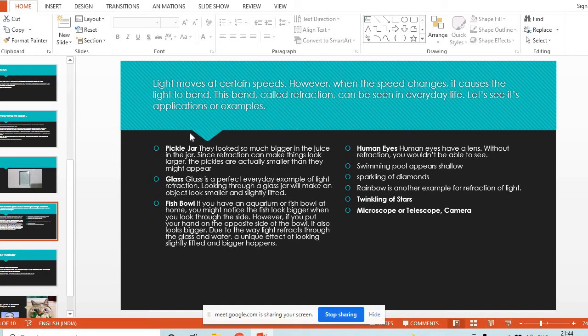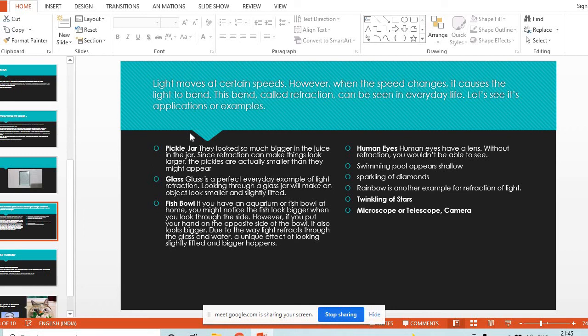Wonderful. Now, when you see the swimming pool, it appears less deep than it actually is. It appears shallower. Yes or no? Yes. And when you actually go inside it, you go much deeper into it. But when you view it from above the surface, it appears shallow. This is also due to refraction of light. Diamonds sparkle due to refraction of light. A rainbow is formed due to refraction of light.